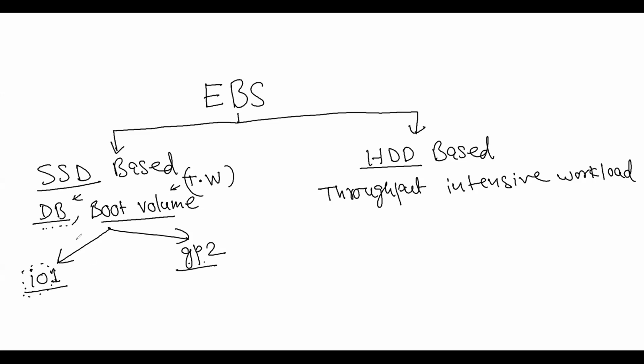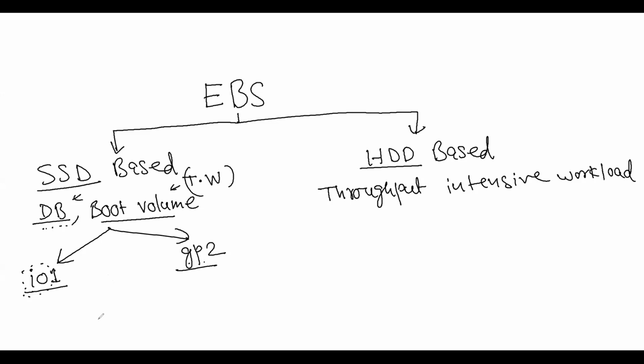And what will be there in a DB? IO will be happening all the time, right? In a database, all the time some request will come for read, some request will come for write. So a lot of IO operations, input output, will be happening in the storage. IO means input output from the storage perspective. In case of read, some output will happen. In case of a write operation, something will be input here. So that is input output operation.